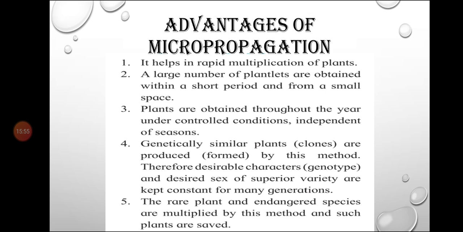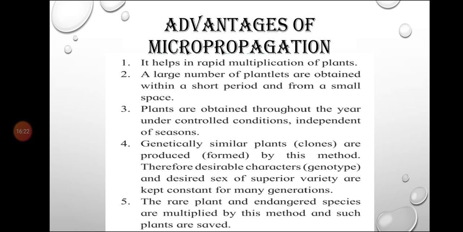Otherwise, for growing a particular plant, we have to see the season, whether this season will be perfect or in this season the plant will grow or not. But when we say tissue culture, we don't have to see the season. We are doing it in our own controlled conditions of temperature, pressure, humidity, and in the lab by maintaining the aseptic condition. So we can obtain the plants throughout the year.